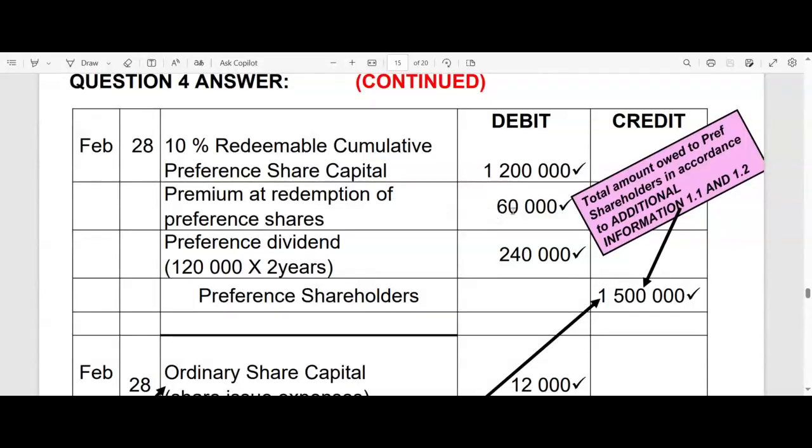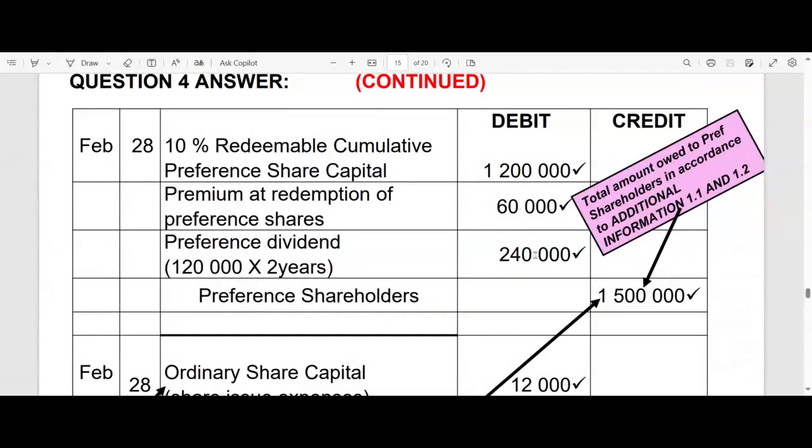So that is almost like giving them an additional little piece of our retained earnings. So similar to actually giving them a dividend, I can tell you, right? So that is a very similar principle. They are actually getting a piece of the company's retained earnings as an extra little payment. So we can already see that that will come off our retained earnings column in our statement of changes in equity. Obviously, that will come off our 10% redeemable cumulative preference share capital column in our statement of changes in equity, but that will come off our retained earnings.